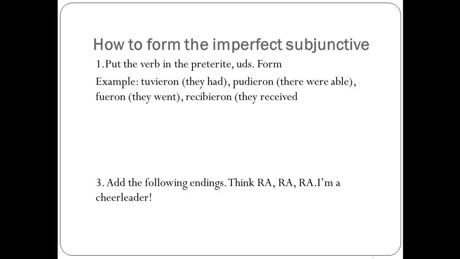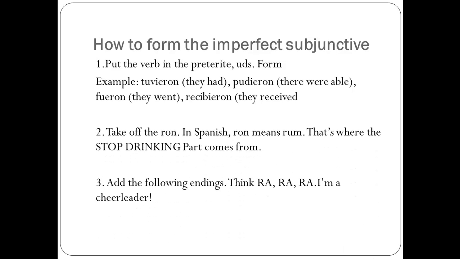So remember, it's usually aron or ieron for the preterite ustedes form unless it's an irregular. So you should refer back to the form that said la cucaracha on top of it, that had all of those irregular preterites, if you're a little iffy about some of the preterite ustedes forms. These are the most common ones that we're going to be using while we're studying the imperfect subjunctive. So that's why I included it here. Tuvieran, pudieran, fueran, recibieran are the preterite ustedes form. So that's the first step. Put the verb in the preterite ustedes form.